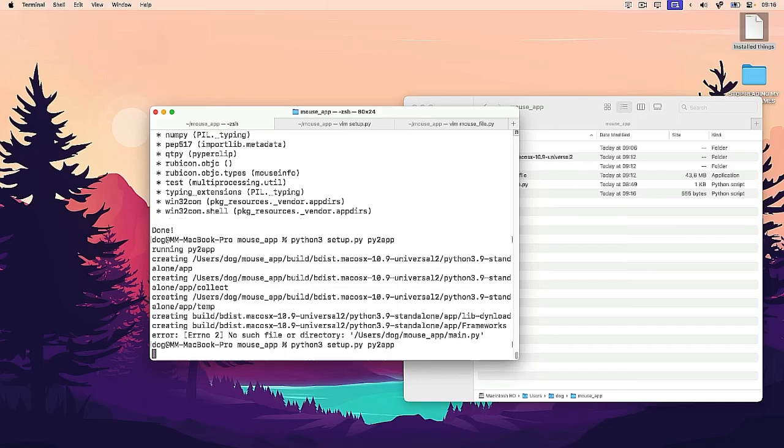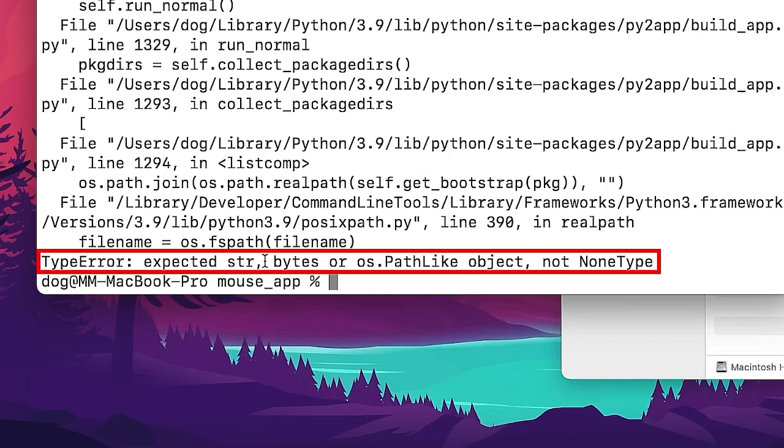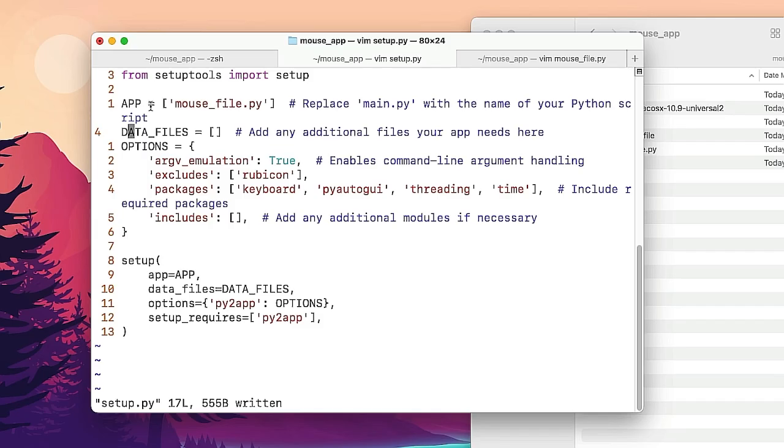Okay, let's use this script. Type error: expected string, bytes or something. Maybe I delete data files because they didn't exist before. Name data files is not defined. Let's put those back in.